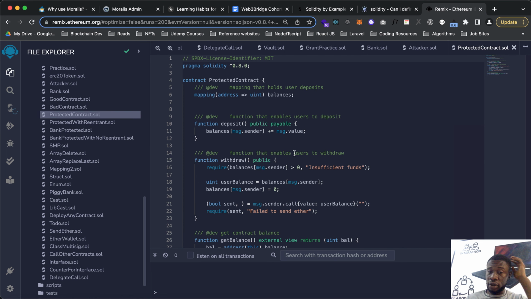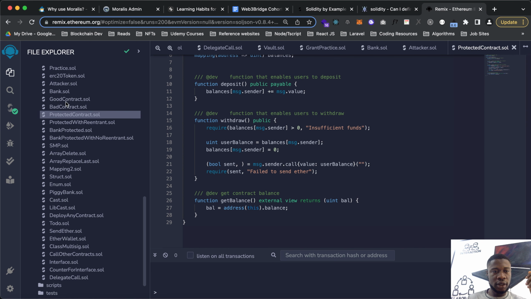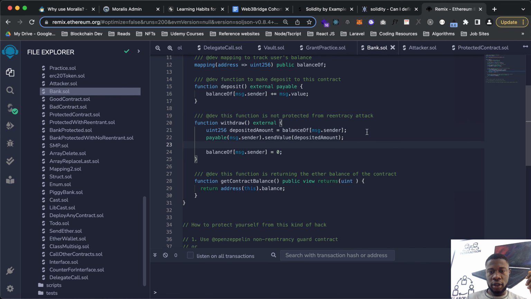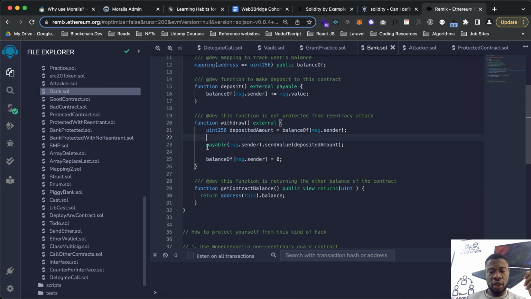What I did here is, if you look at the bank contract, the logic here is you're sending money to an address before setting the balance to zero. Now, the way reentrancy attack works is this function will make sure that this is executed before this other line is executed.